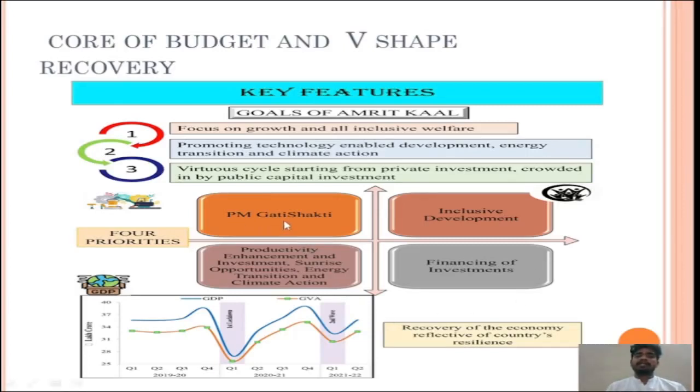First one is PM GatiShakti. PM GatiShakti is nothing but overall infrastructure, I mean multimodal connectivity, transforming what we actually have into new-age infrastructure, such as upgradation of railways, civil aviation, and all transport into multimodal connectivity. To see India as a manufacturing country, the first primary concern is to develop our connectivity. Without connectivity, the nation should not think about becoming a manufacturing country.